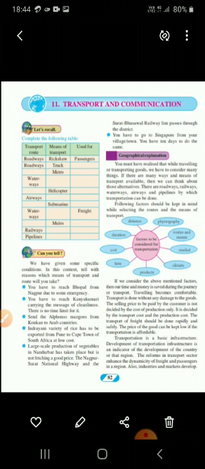We have to see the type of that particular place, whether it is mountainous terrain, or whether it is desert area, whether it is plain area, whether it is island or hilly area. So this type of physiography we have to look at to decide what type of transport we are supposed to take. Routes and means, then what different routes are there, how we are supposed to reach that particular place.